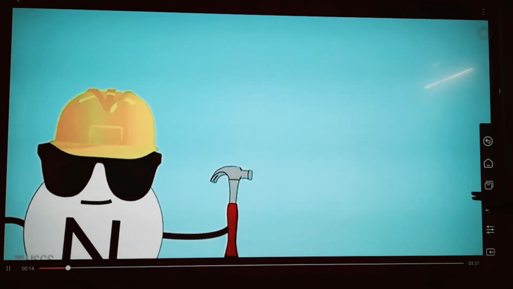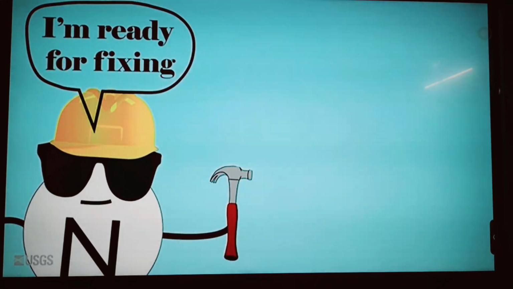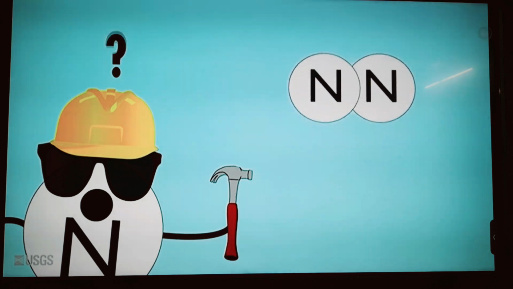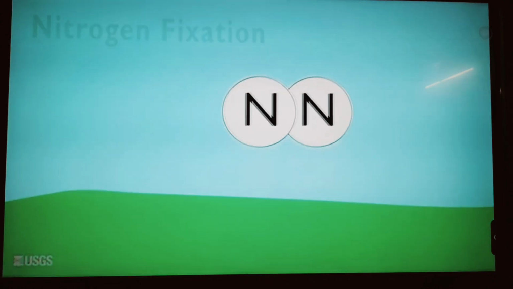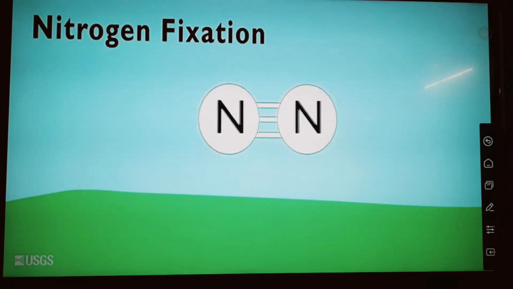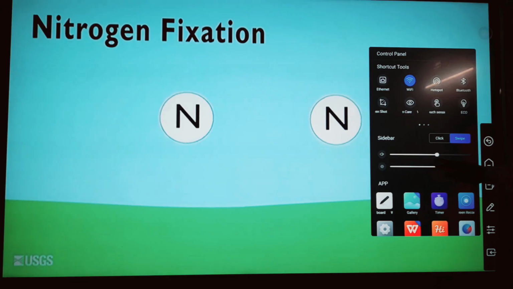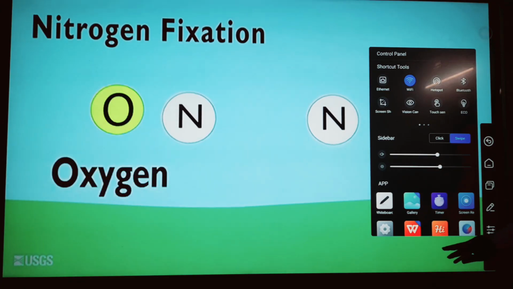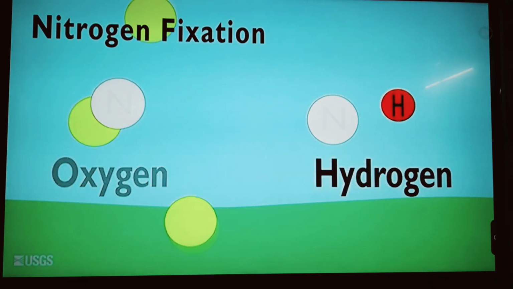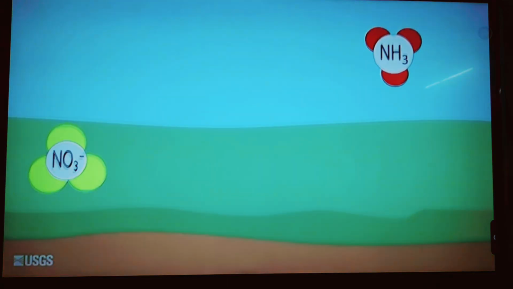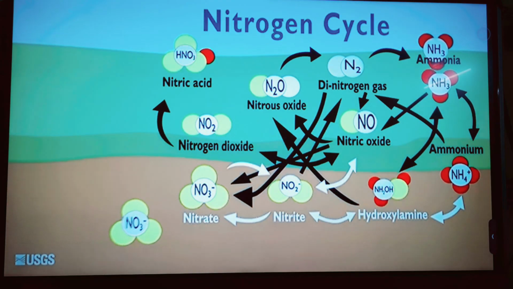If nitrogen isn't broken, why fix it? No, cool nitrogen. Not that kind of fixing. For nitrogen, fixation means breaking apart molecular nitrogen, which is abundant in the atmosphere, and then adding oxygen or hydrogen to the individual nitrogen atoms. Fixation brings atmospheric nitrogen into the nitrogen cycle and makes it biologically available to living things.